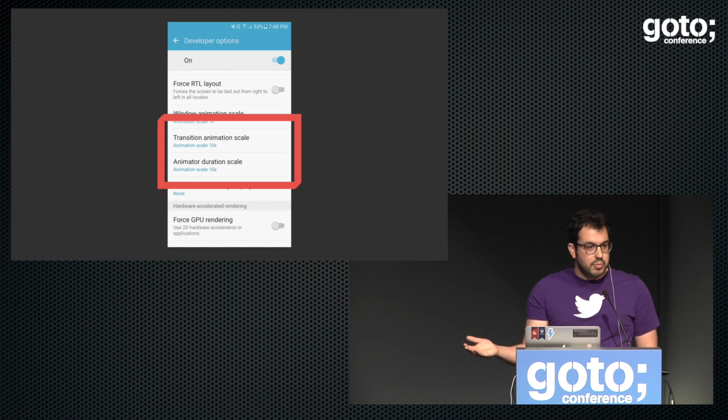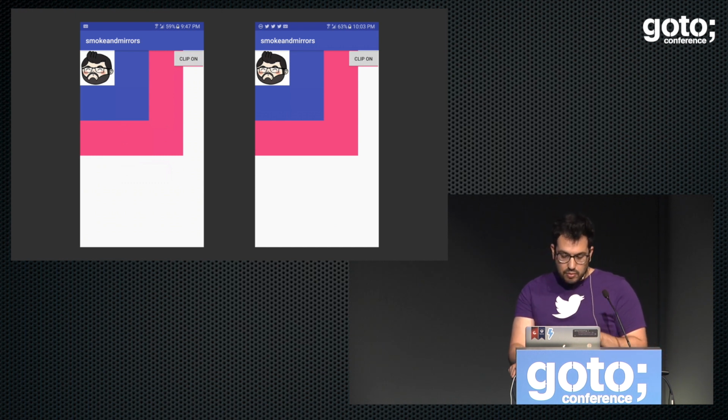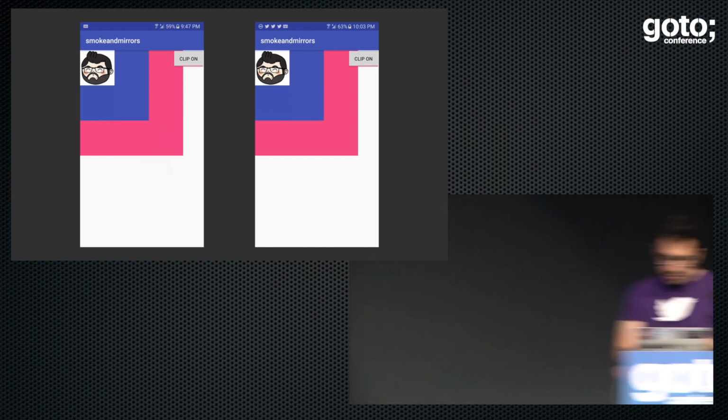Okay, so the way you figure out how something works in the UI is pretty much the developer options. You make the animation duration scale and the transition animation scale 10 times slower, which is too slow. Maybe five times is fine. And then when you do that, this is what it looks like. The other one is just starting. With that, you are able to see what is going on, because you will understand why that's really important soon.